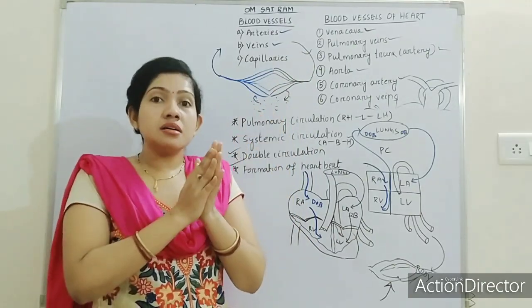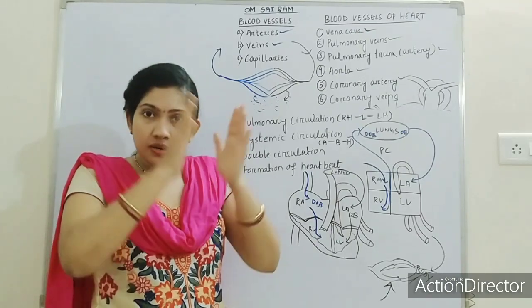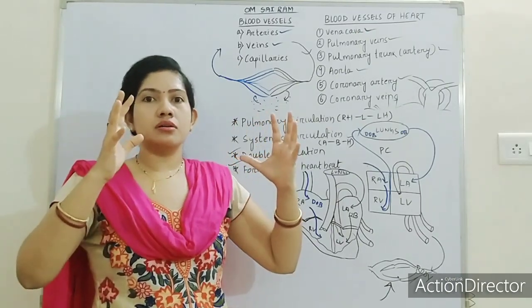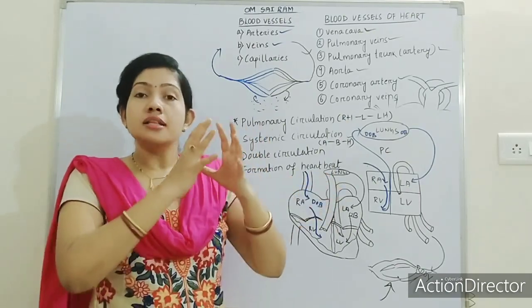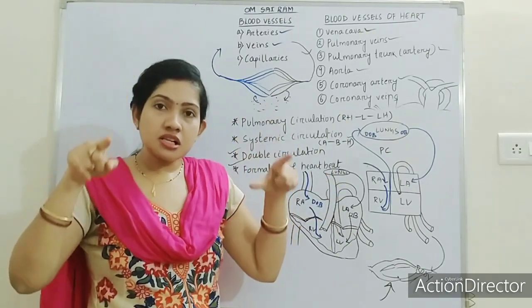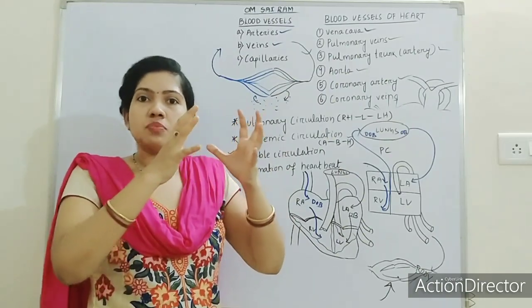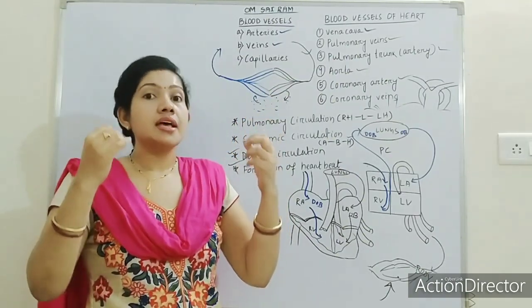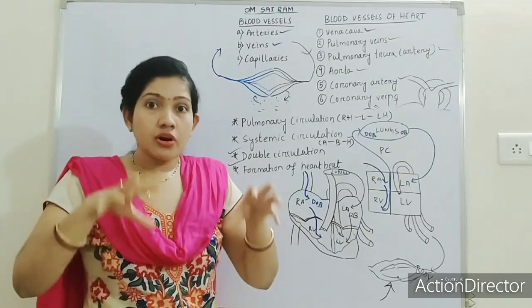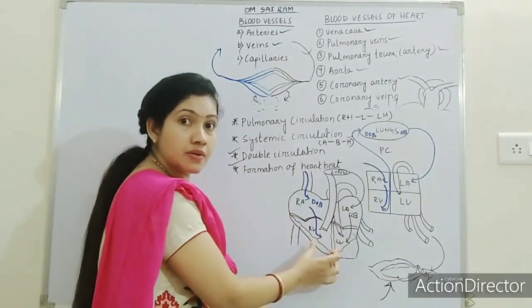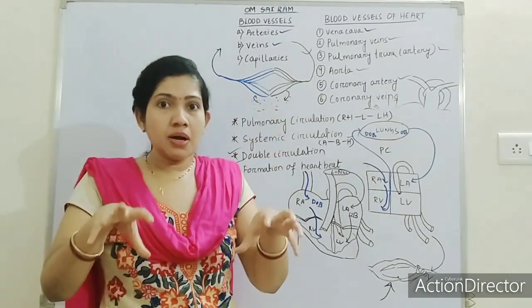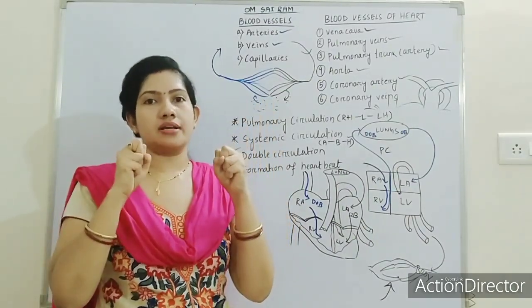The cardiac muscles or the muscular wall will expand. By mistake I said contract, they will expand. The muscles of the heart will expand by receiving blood. Then they will pour or pump blood to the ventricles. They will pump the blood to the ventricles, and when they pump the blood, they will contract.